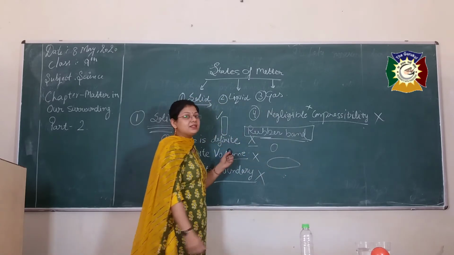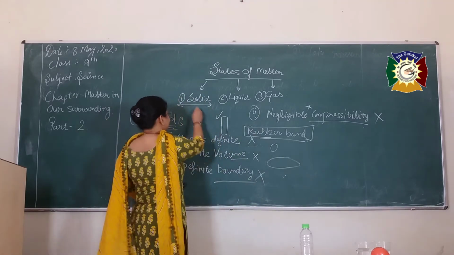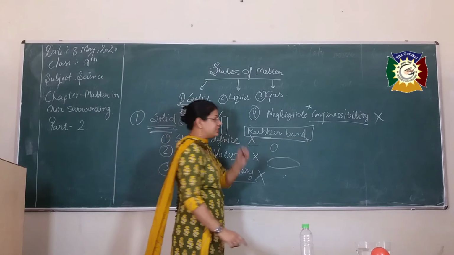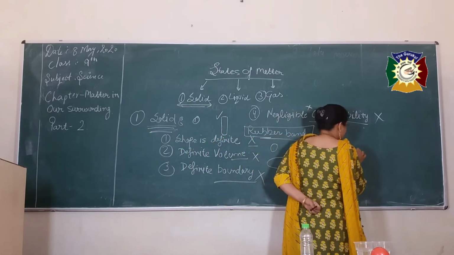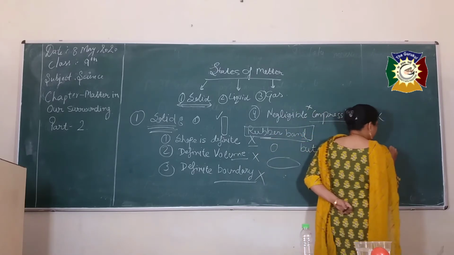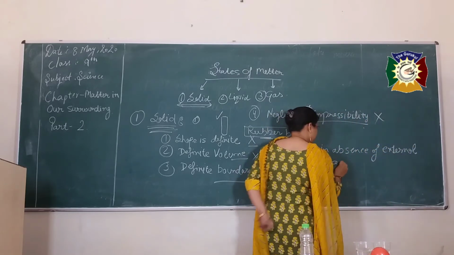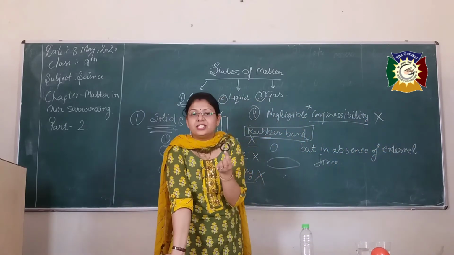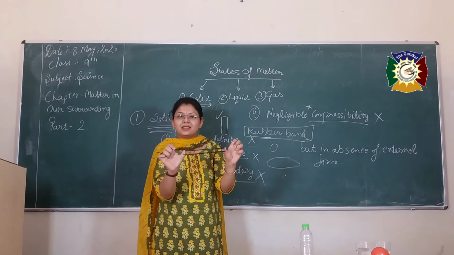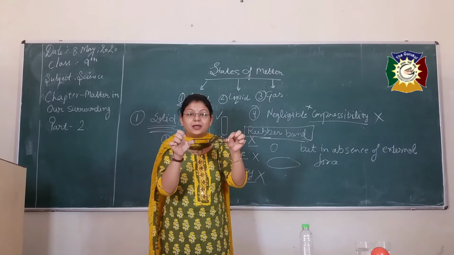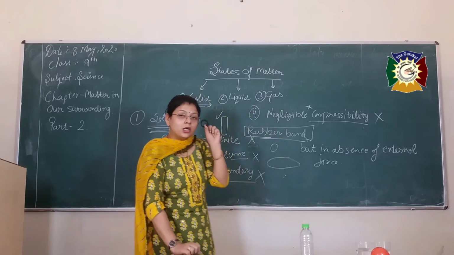So now the question is why the rubber band is considered a solid. Because, bache, a solid has a definite shape in the absence of external force. This rubber band has a definite shape if I do not apply any external force. If I apply external force, the shape of the rubber band changes. But when I release the force, the shape of the rubber band comes back to its original one.